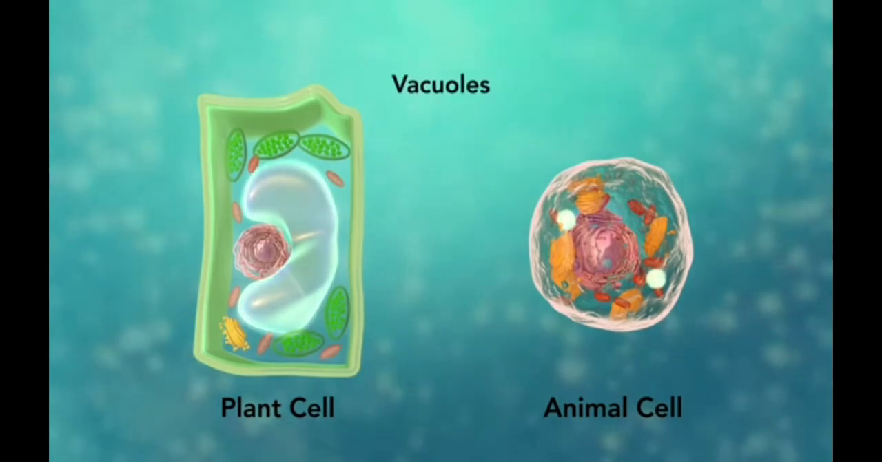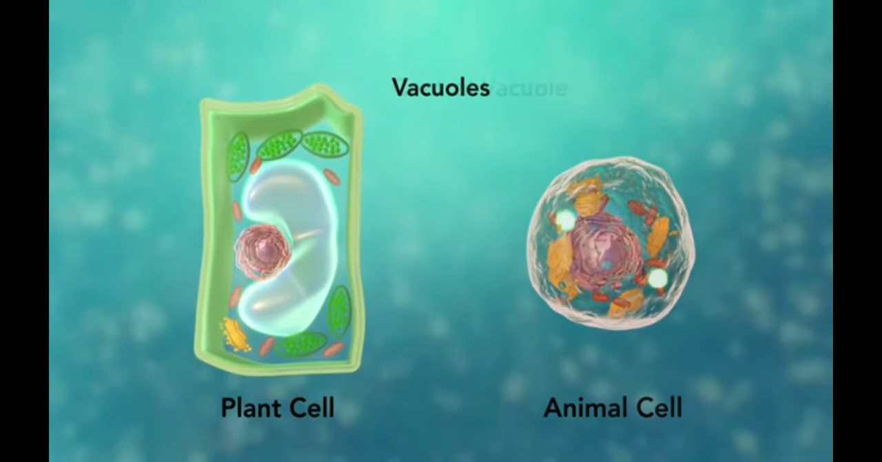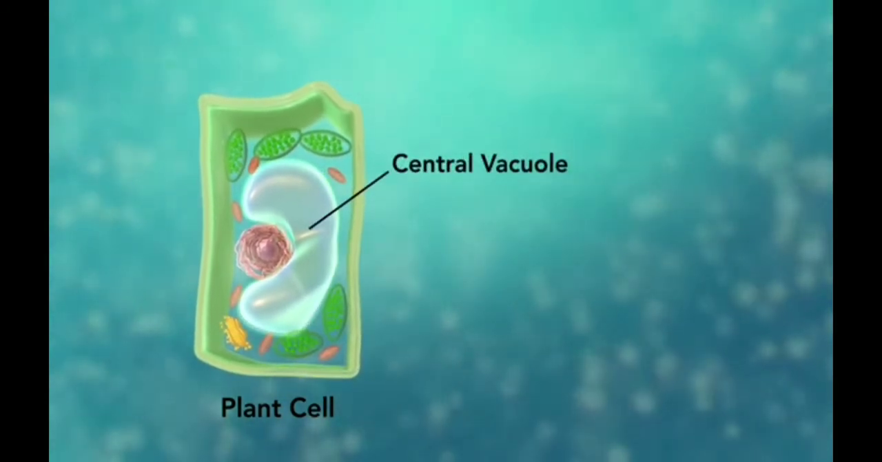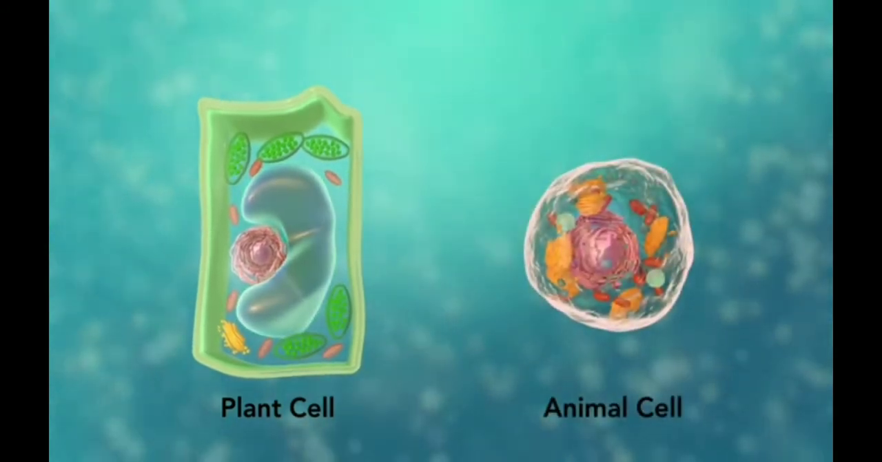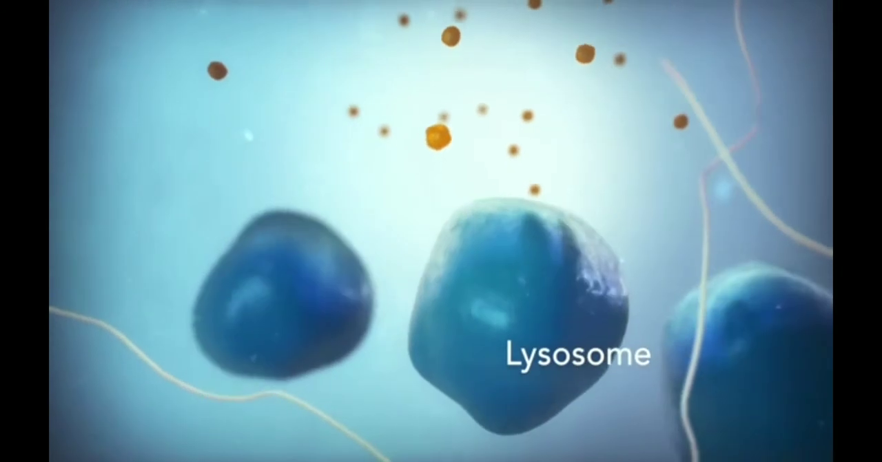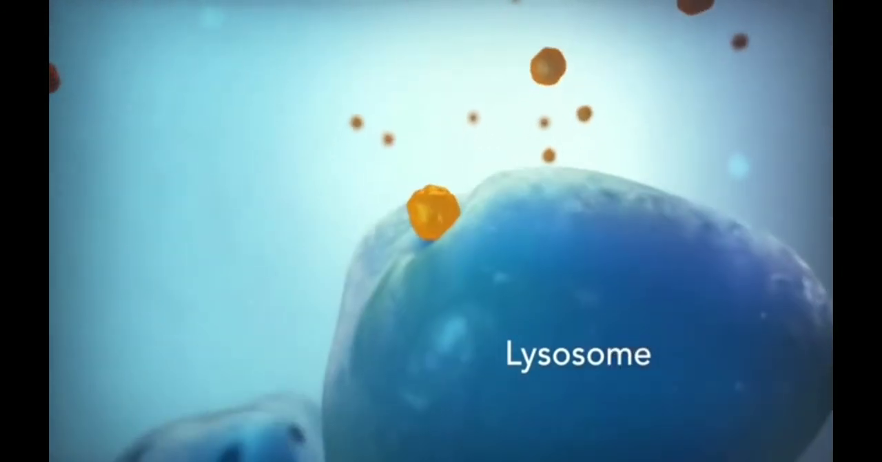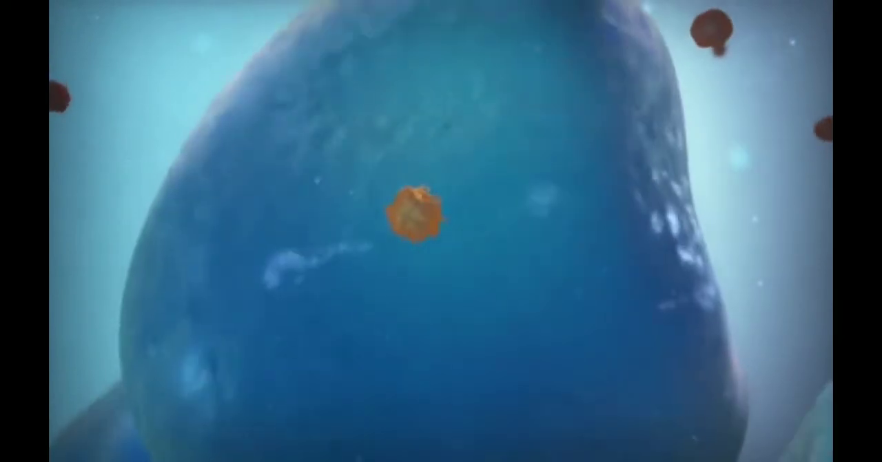Vacuoles are sac-like structures that store different materials. Here in the plant cell, the central vacuole stores water. In animal cell, you can see an organelle called lysosome. These are the garbage collectors that take in damaged or worn out cell parts. They are filled with enzymes that break down the cellular debris.